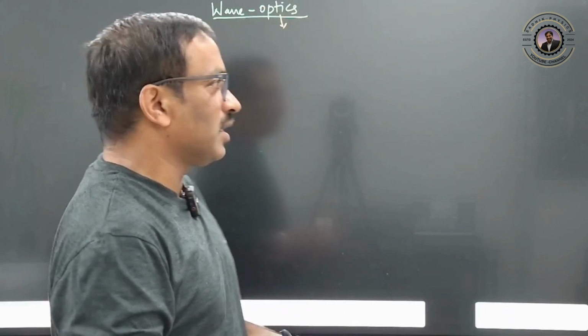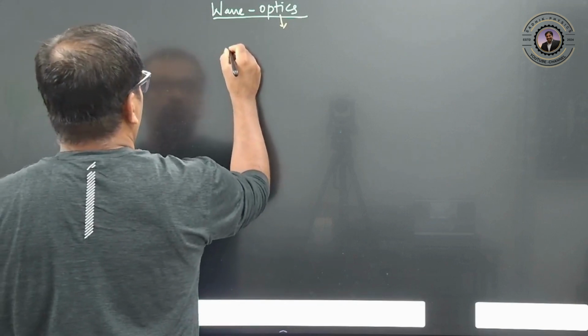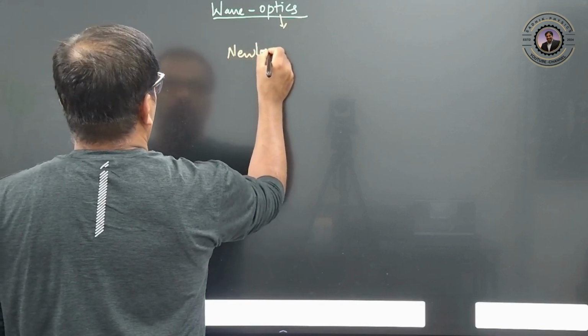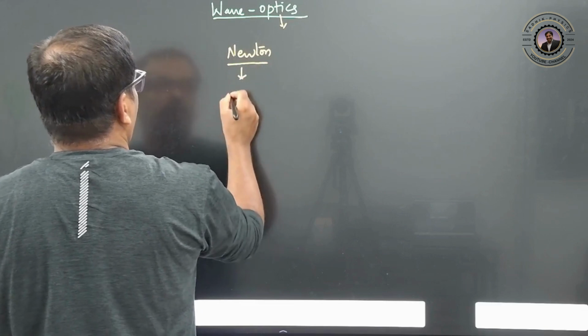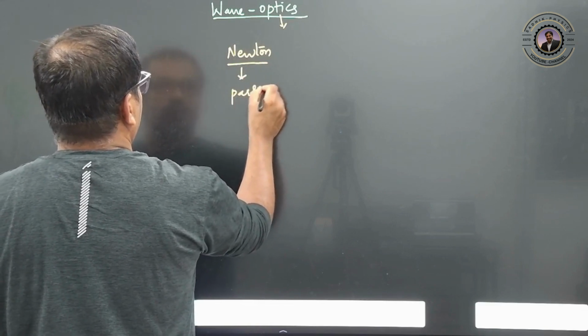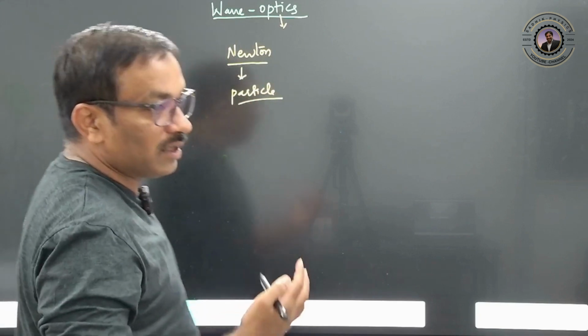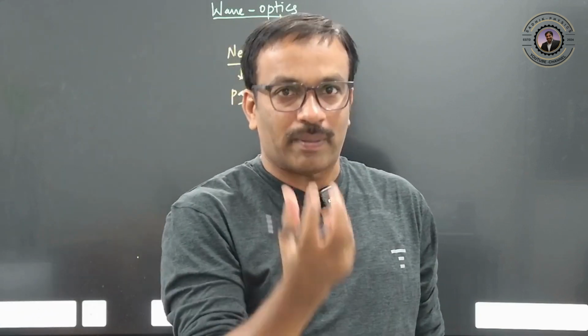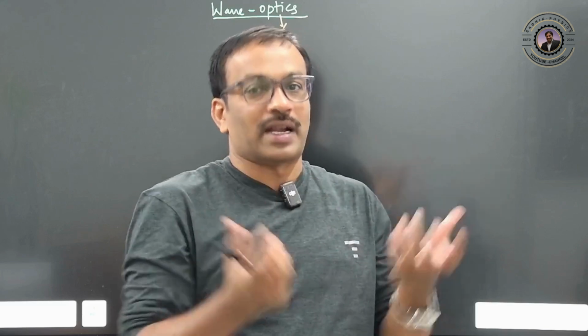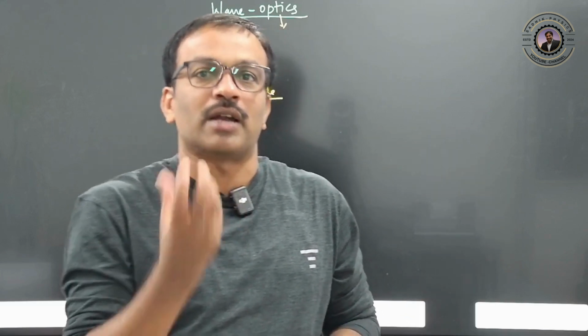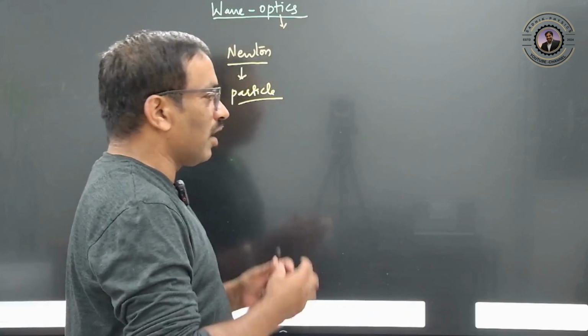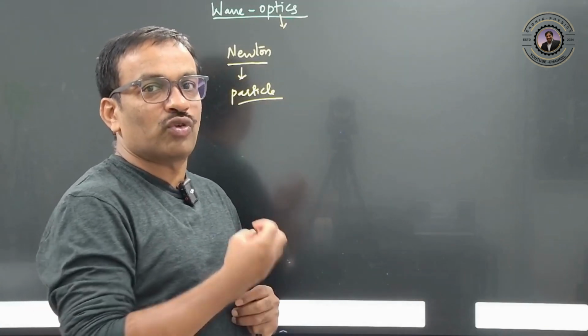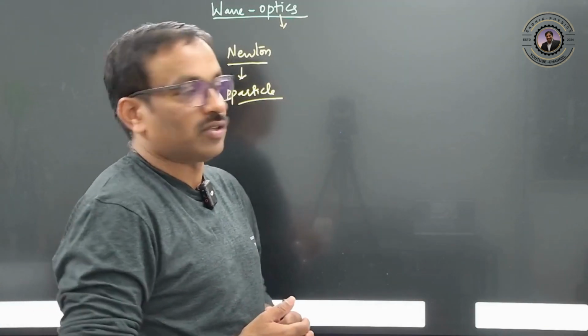To explain how light propagates from one place to another, there are many scientists who explained it in different ways. One scientist, Newton, said light has some particle nature. If a source of light is there, like a bulb or a candle, it is going to emit some particles. He named those particles corpuscles. So every luminous body emits corpuscles in all directions.